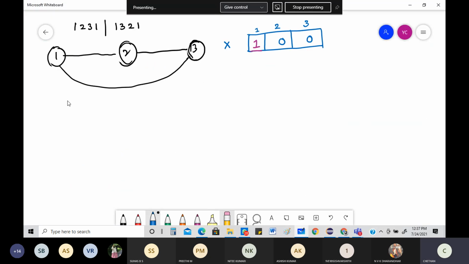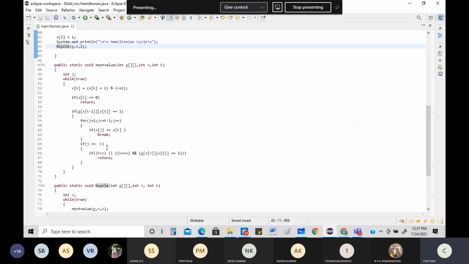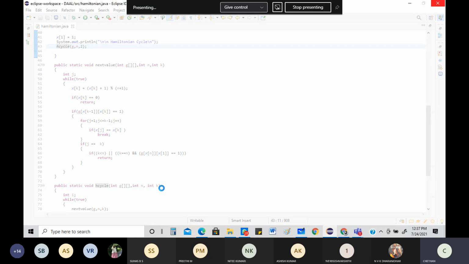What is the function call? Clearly it says H cycle, and the value is also given, G N 2. G is your graph, N is the number of nodes, 2 is something. The 2 is given to the value. Some value is given here. What is that? You can come here and you can see that entire thing happening, same thing here. G N 2. What is 2? K. K you have given. So what is the value of K now? 2. K value is now 2, because from here the value is coming as 2 only. So now the K value is nothing but equal to 2.